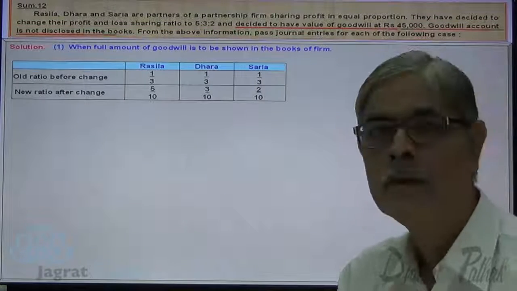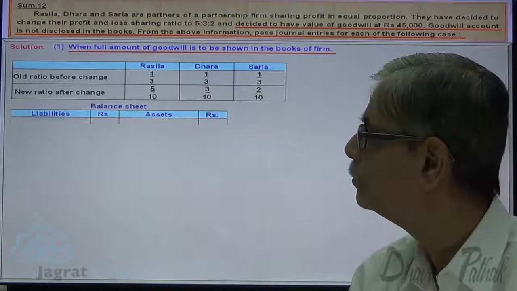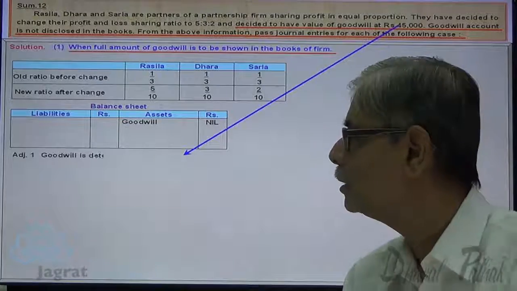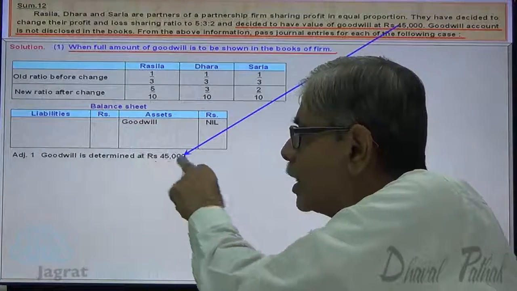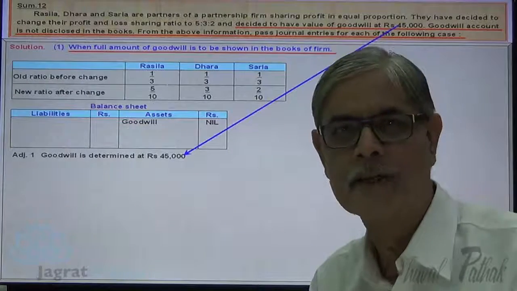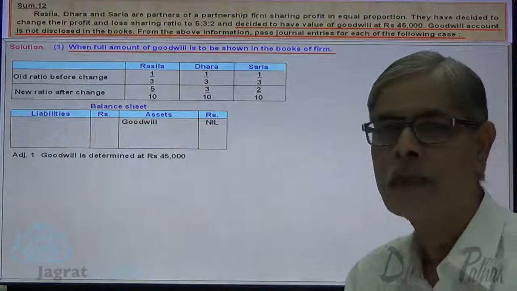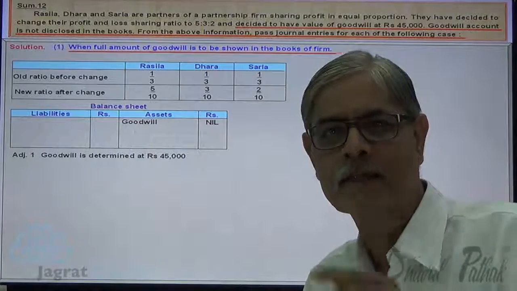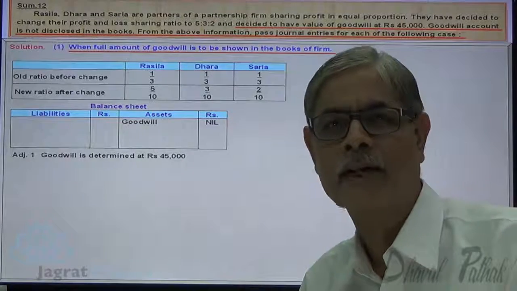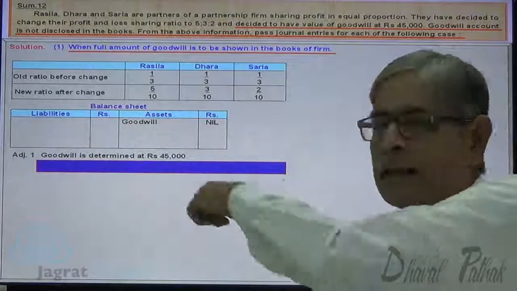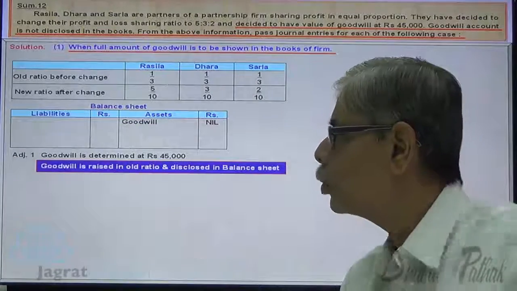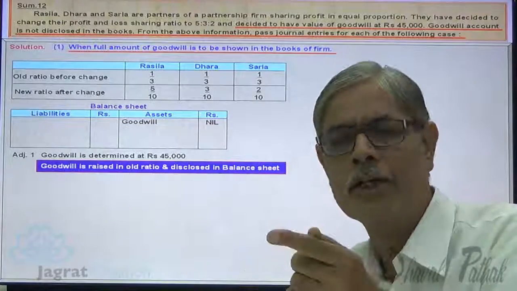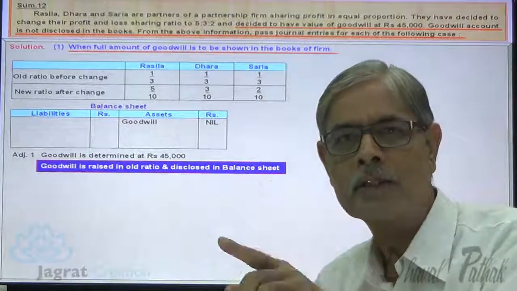Now, as per first adjustment, in the balance sheet the value of goodwill is 0. Here you are told that the goodwill is determined at 45,000 and the full value is to be raised. So this is the balance sheet. Nil value, adjustment value 45,000, increase in value of goodwill 45,000. What is the principle for its accounting? Goodwill is raised in the old ratio and disclosed in the balance sheet.